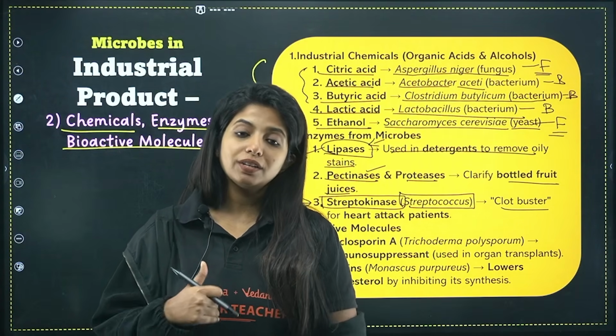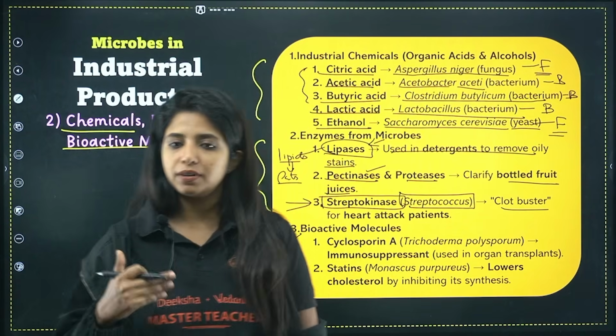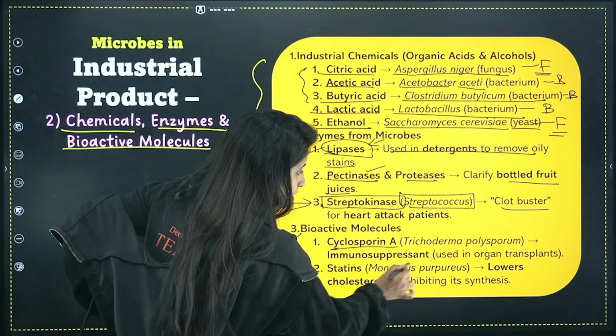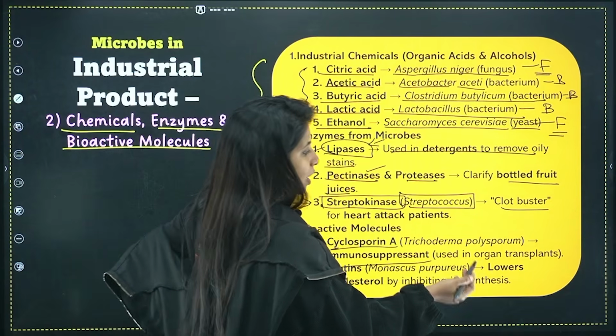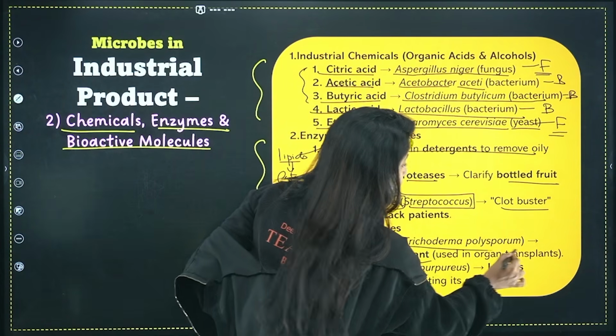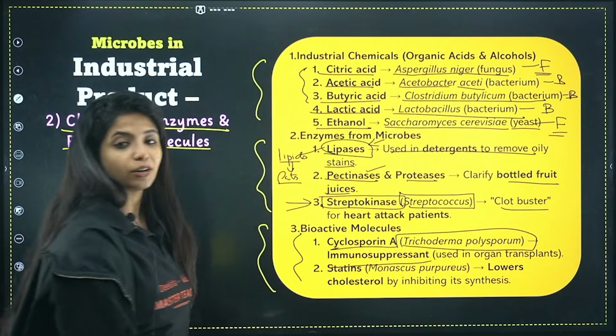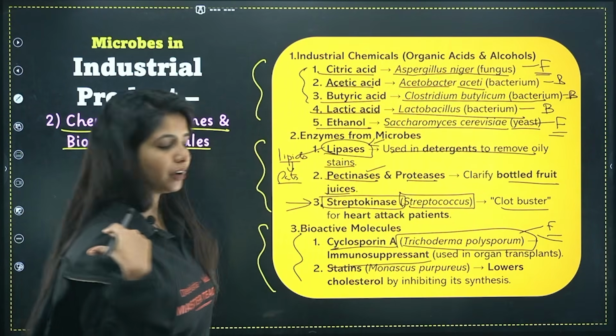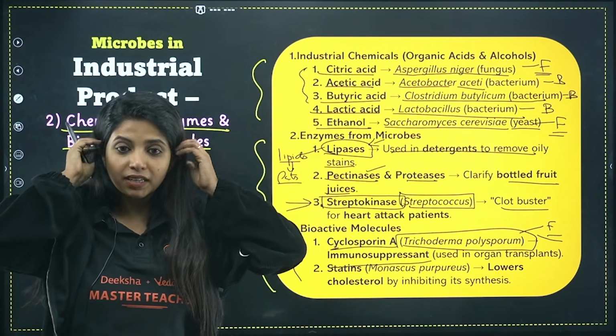So in this case, what do you take? You take the help of immunosuppressants. So cyclosporin A is one such immunosuppressant which is used in organ transplantation, and also you get it from the fungi Trichoderma polysporum. This is a fungi. After a long time, we're talking about a fungi over here.